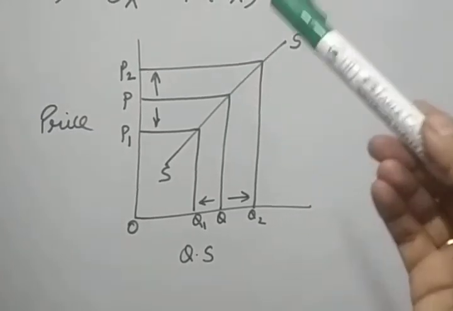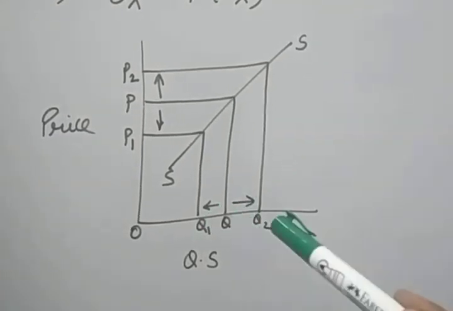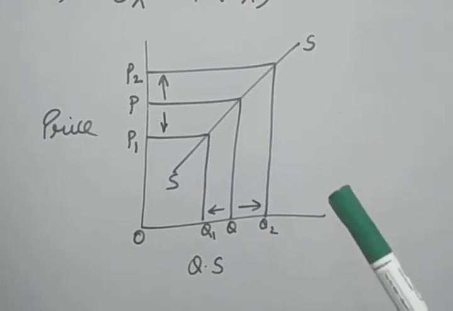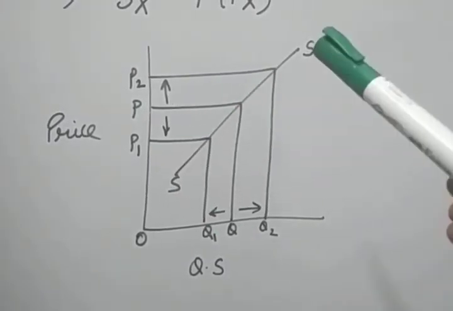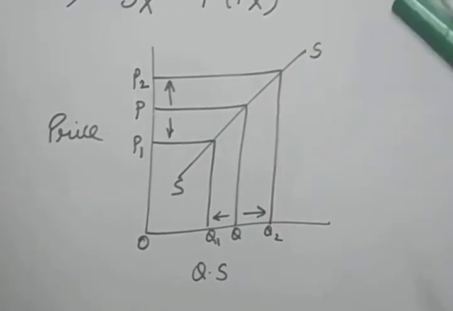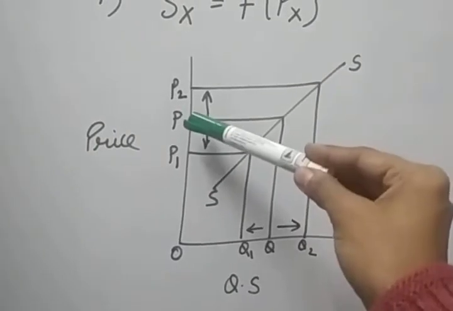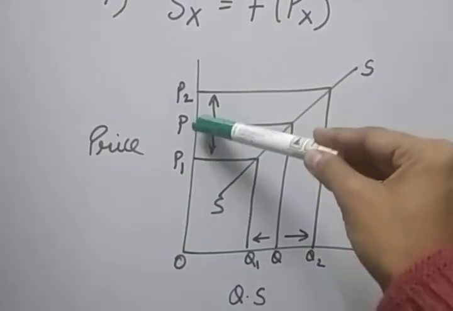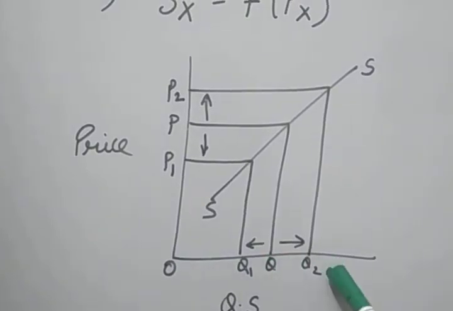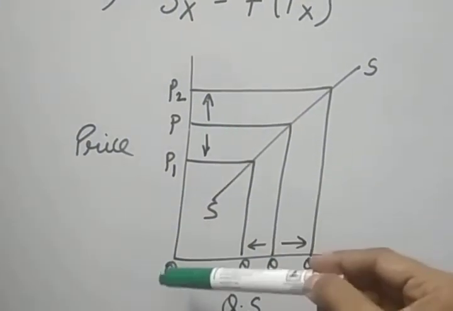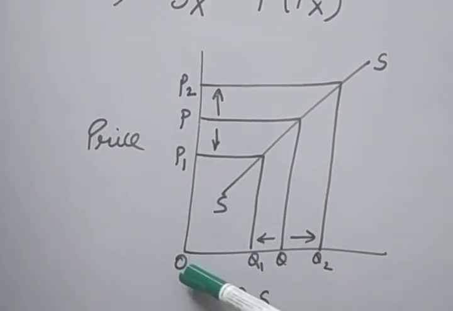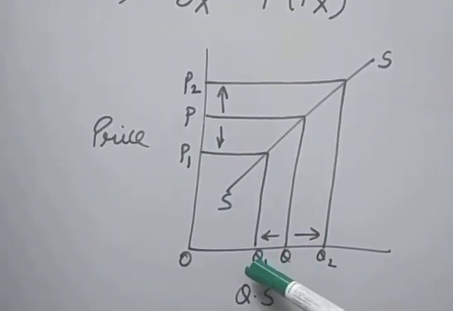Generally, the higher the price, the higher the quantity supplied, and vice versa, due to which the supply curve will be positively sloped. That means it is upward sloping from left to right. If the price increases from OP to OP2, the quantity will also increase from OQ to OQ2. Similarly, if the price decreases from OP to OP1, the quantity will also decrease from OQ to OQ1.